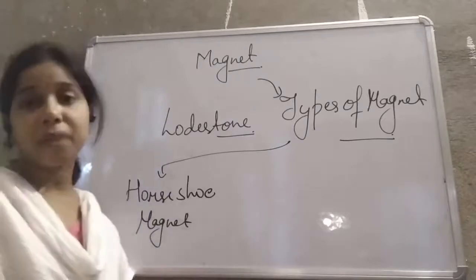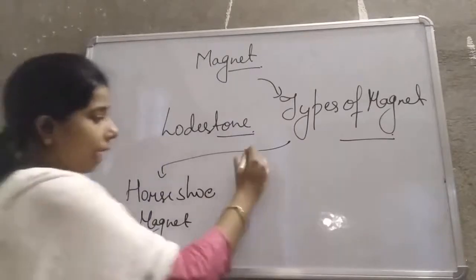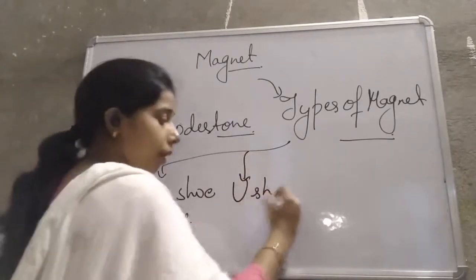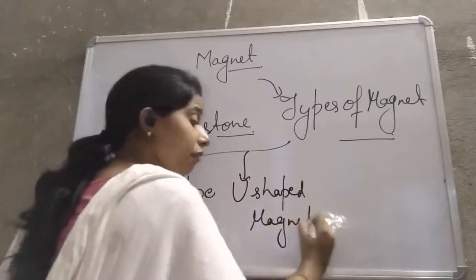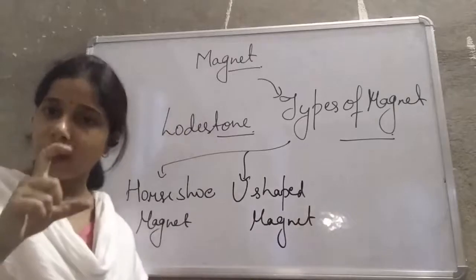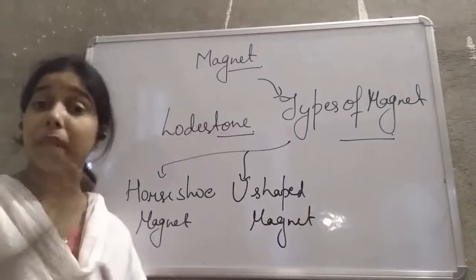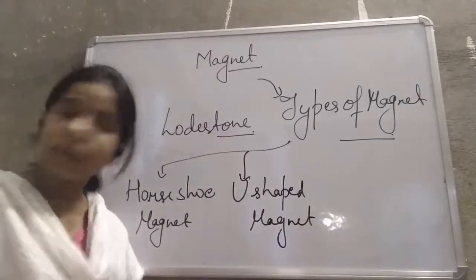If the shape of the magnet is a U-shape, then we gave that particular type the name U-shaped magnet. If it is a small circular one, then we gave the name button-shaped or circular magnet.